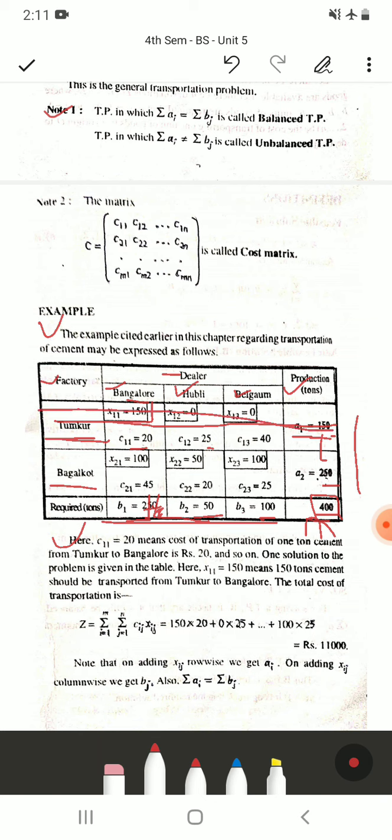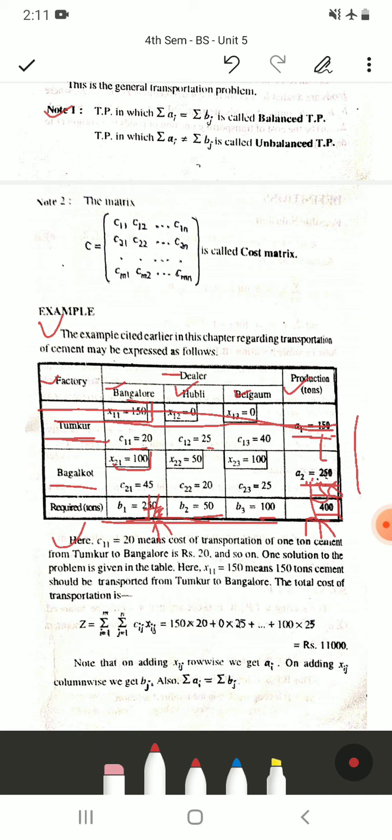Now you are remaining with Bagalkot, and you have to distribute it to Bangalore, Hubli and Belgaum. So Bagalkot has production of 250 tons. In that, whichever is minimum, here 100 is minimum, 100 is remaining, so allocate it to Bangalore. So from Bagalkot to Bangalore you are sending 100 tons. So how much is remaining in the production? It is 150.